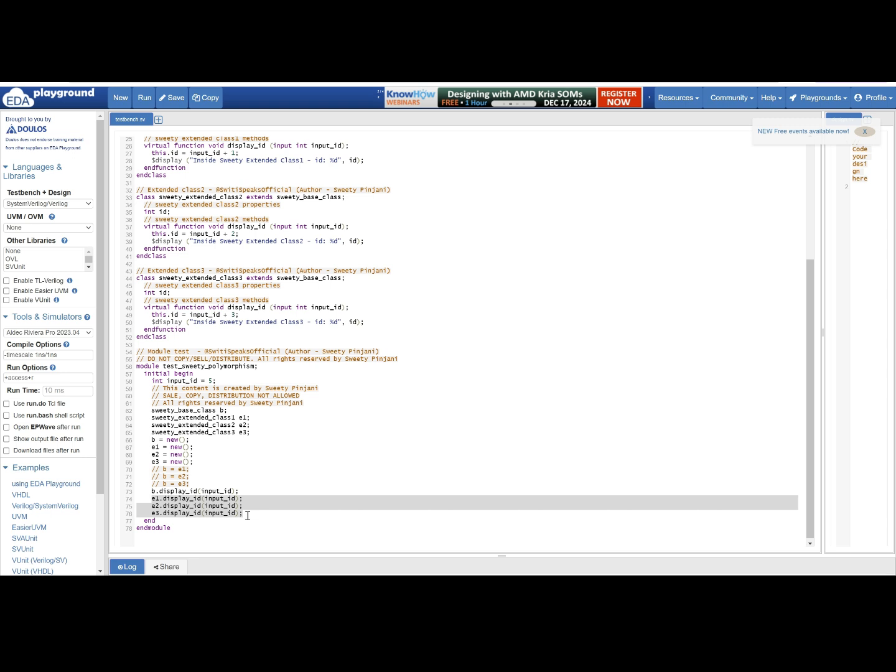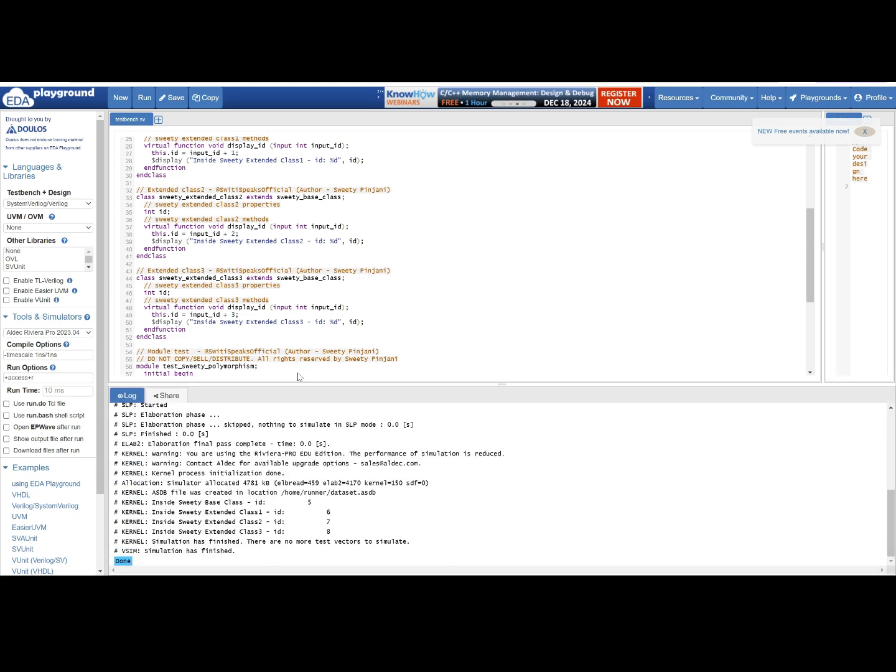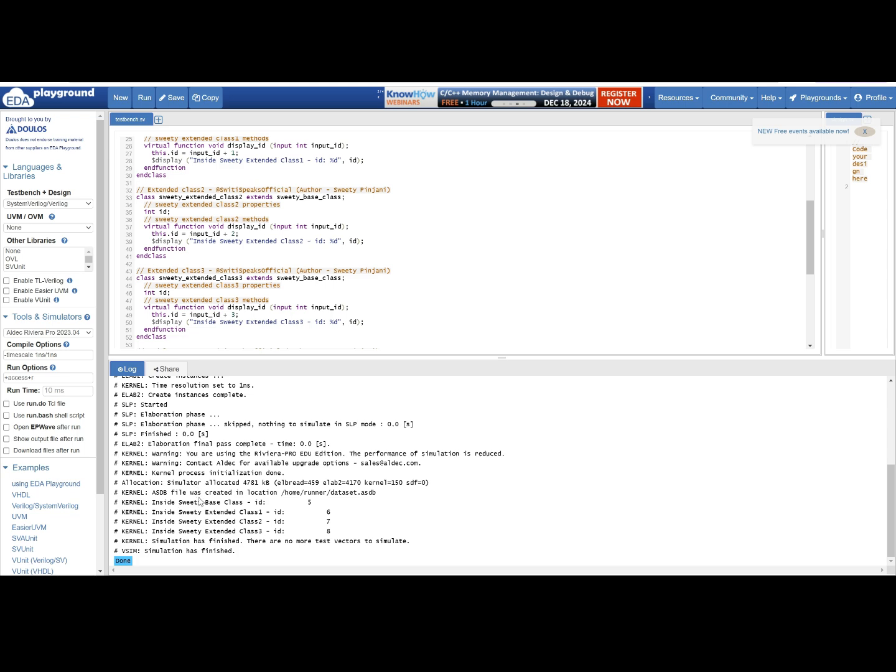When I execute this code, what should happen? First, my base class method should be displayed. Why? Because I am using the base class handle. Then the respective extended class method should get implemented and I should get respective displays. I have run this code. Let's see the output. First, the base class.